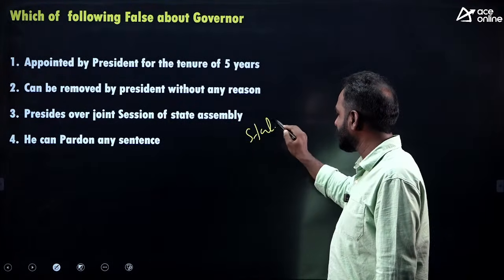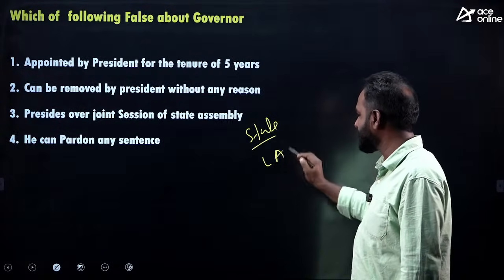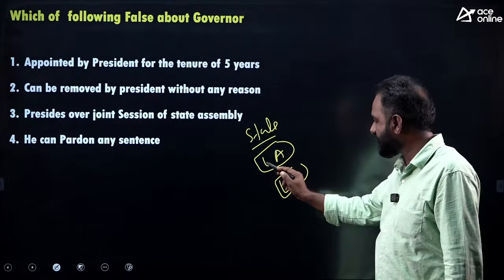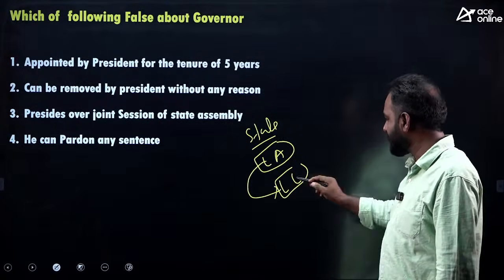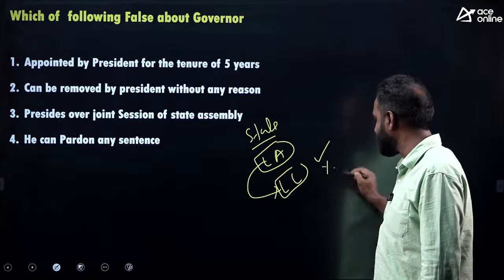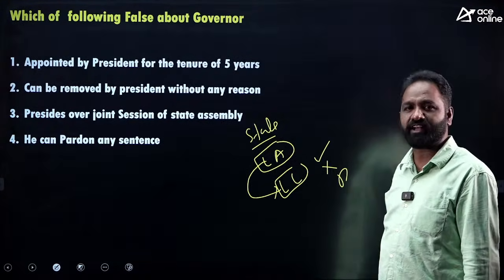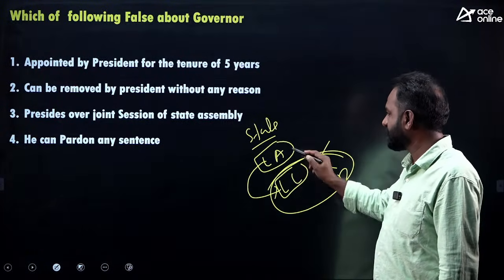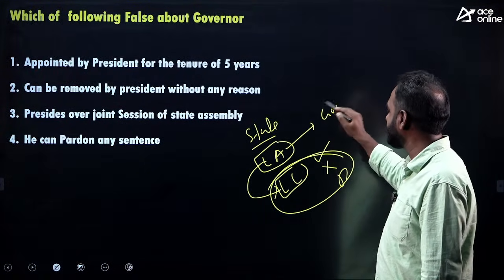Why, tell me? Come to state level, we have the legislative assembly and the legislative council. You know that any bill passed by the legislative assembly, whether the legislative council approved, rejected, or delayed, irrespective of the legislative council's opinion, the legislative assembly sends the bill to the governor.